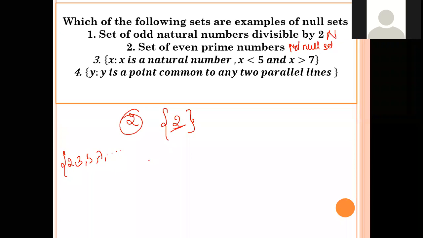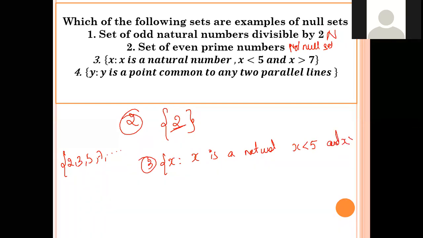Okay, coming to the third question. Set of all x such that x is a natural number, x should be less than 5 and x should be greater than 7.